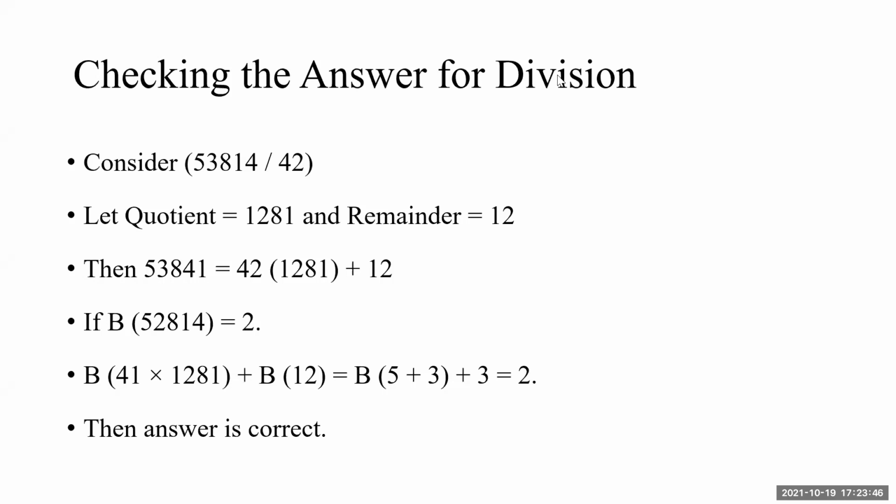53841 gives me 5. Of 1281, the 8 and 1 make 9, ignored, leaving 3. So 5 plus 3 is 8. 8 plus 3 is 11. 11 gives me 2. And the Bijanka of the right hand side, again with 9s ignored, gives me 2. So the answer is correct. If I change the quotient and remainder, you can try that even. Instead of selecting 1281 and remainder 12, keep the quotient same at 1281 and take remainder 45, and see what happens to the left hand side of the Bijanka. You will note that the Bijanka is different. It is a unique one.